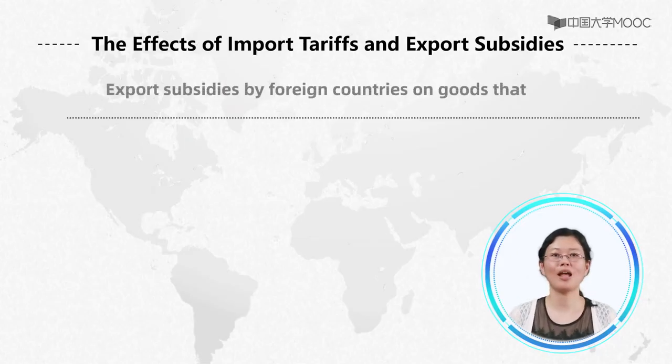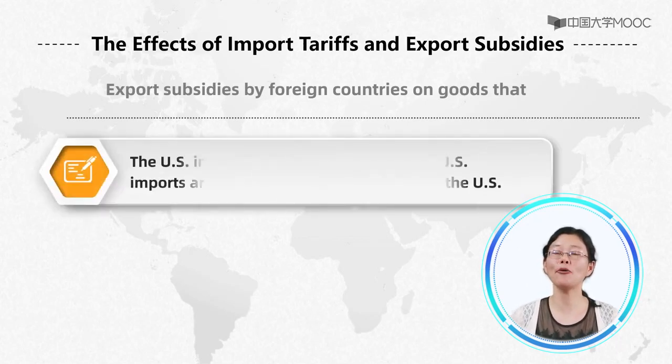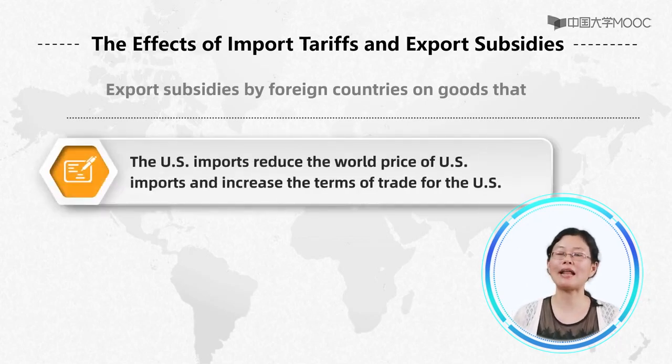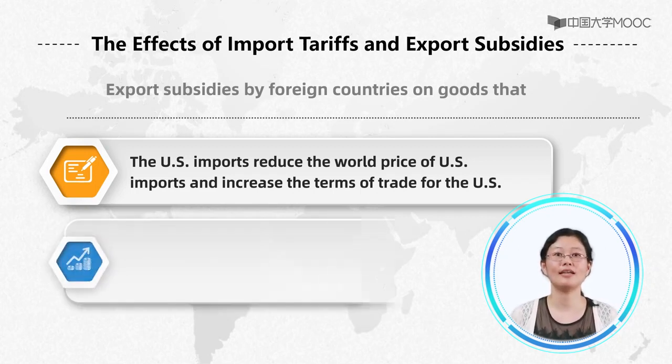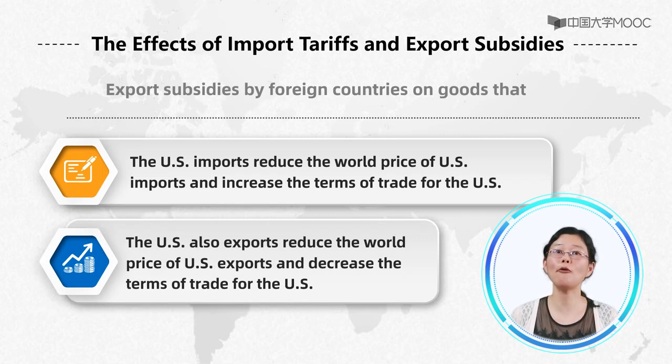1. Export subsidies by foreign countries on goods that the United States imports reduce the world price of the United States imports and increase the terms of trade for the United States. Export subsidies by foreign countries on goods that the United States also exports reduce the world price of the United States exports and decrease the terms of trade for the United States.